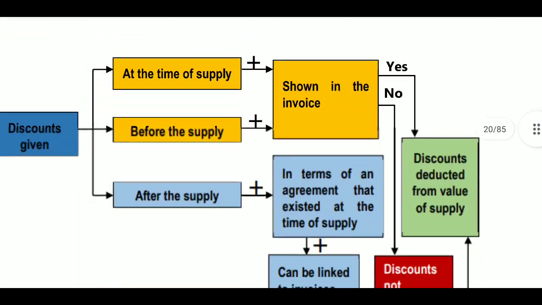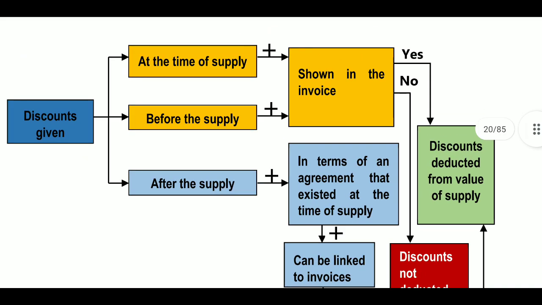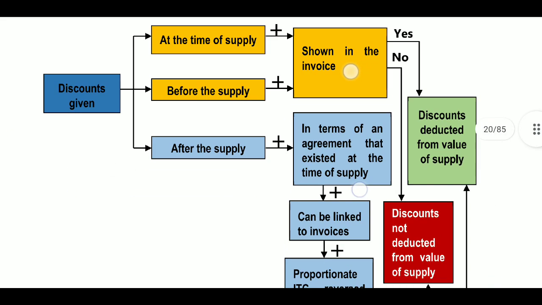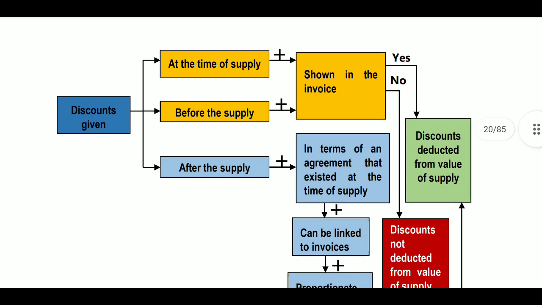This is related to discounts. Here, see what is provided. There are discounts at the time of supply, before the supply, or after the supply. If at the time of supply, it is shown in the value, and the discount is deducted from the value of supply.